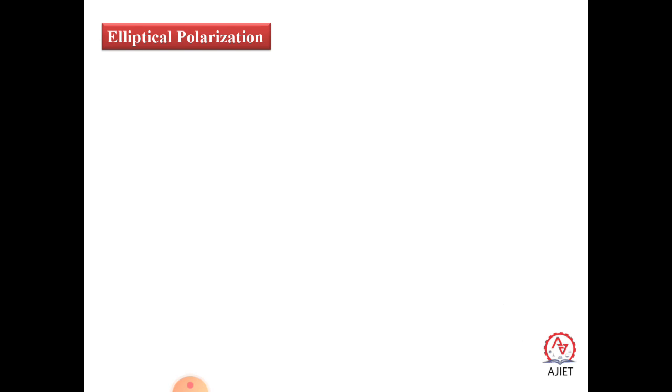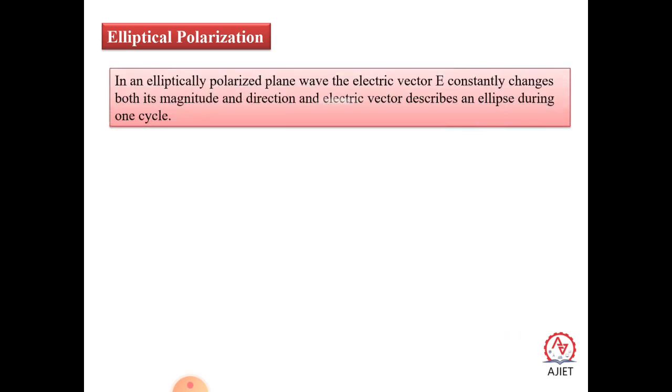Okay. So next one, elliptically polarized light. So what is this elliptically polarized light? In an elliptically polarized plane wave, the electric vector E constantly changes both its magnitude and direction, and the electric vector describes an ellipse during one cycle.